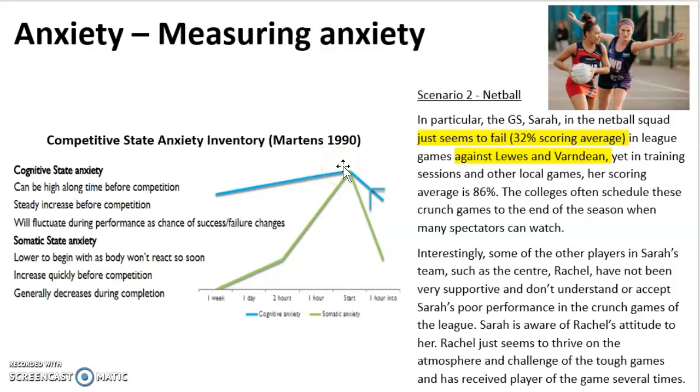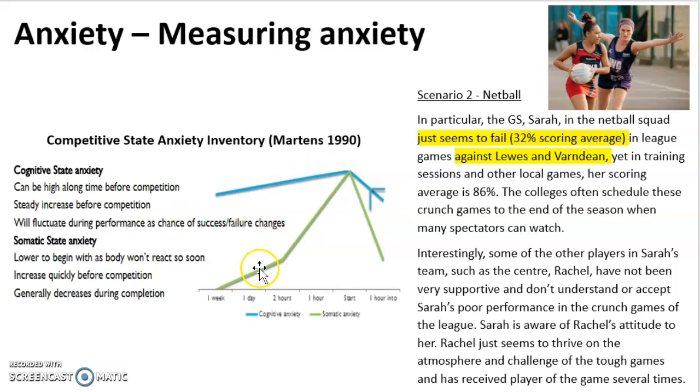And during competition, you can see 1 hour into it, it has decreased, and it is likely to decrease, but then will also fluctuate here depending on how the performer is performing during their match or competition, with success likely to decrease their anxiety, but failure likely to increase anxiety, because the more failures there are, the less likely the performer will feel like they're going to win or have the chance to win.